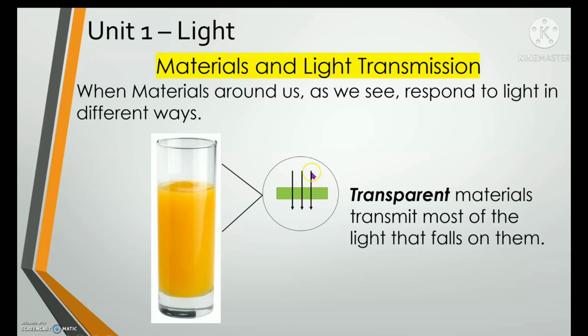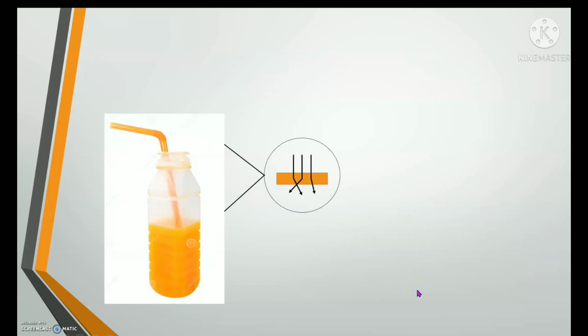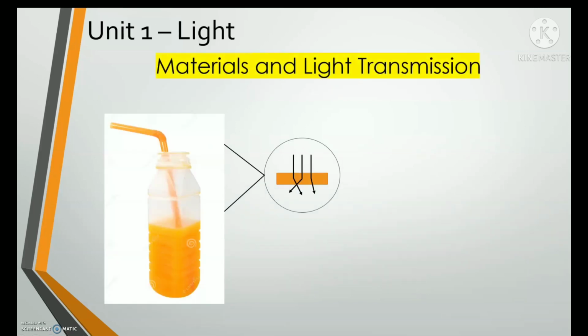Okay, so the light waves or the light rays can go through a transparent material. It transmits all of the light. That's why we can see what's inside this glass, which is the orange juice. Okay, now let's move on to the second.